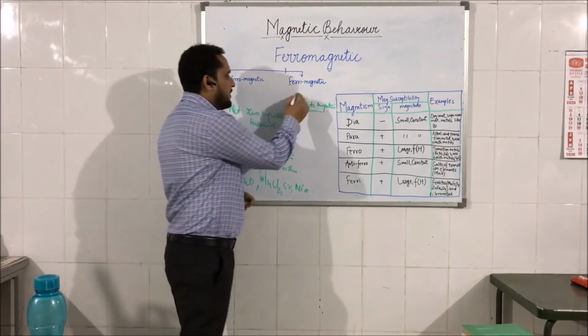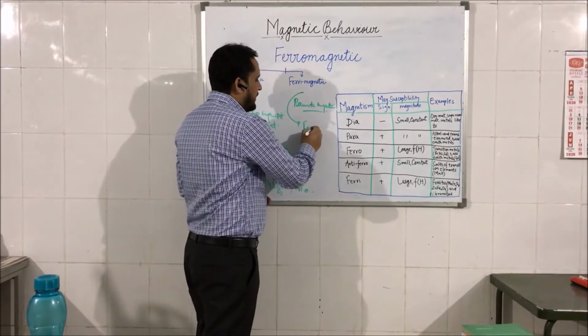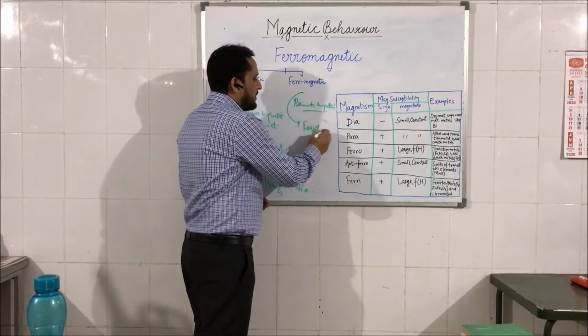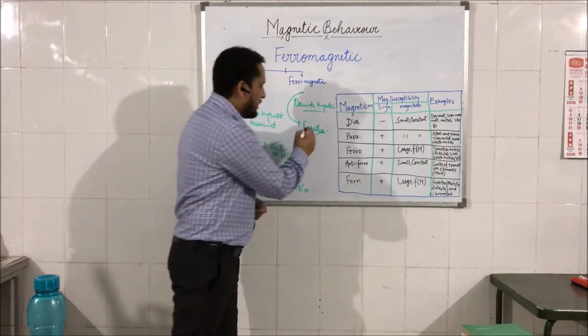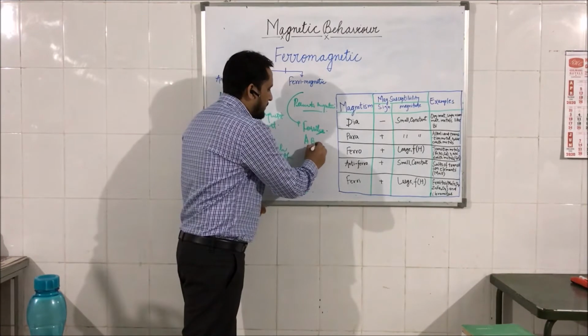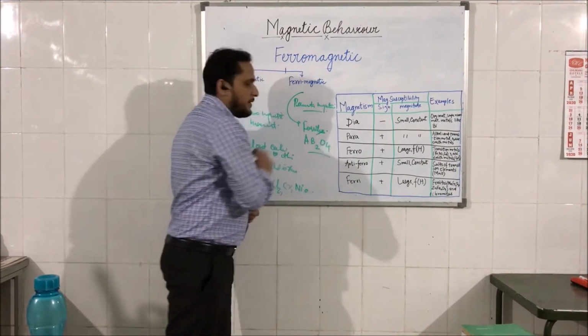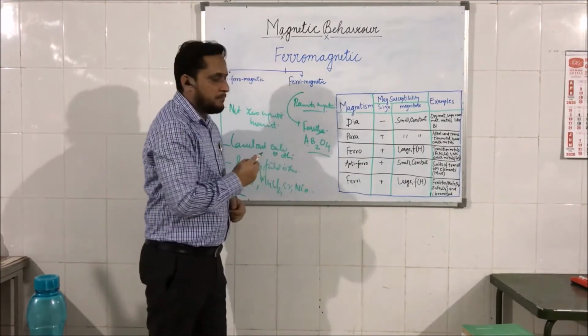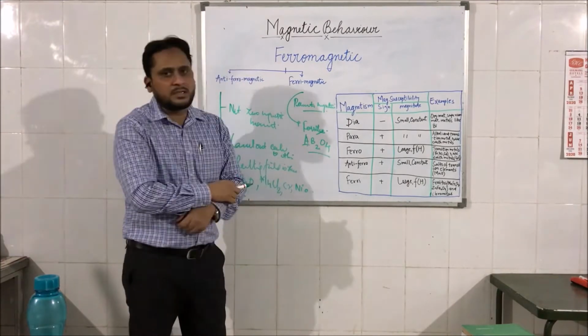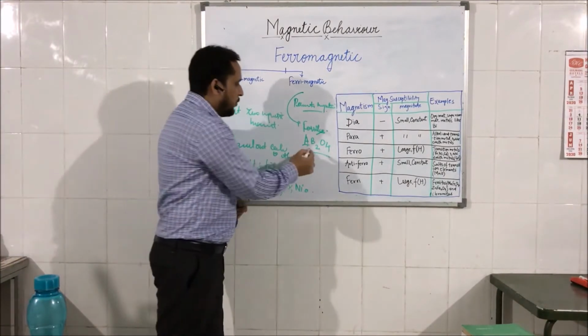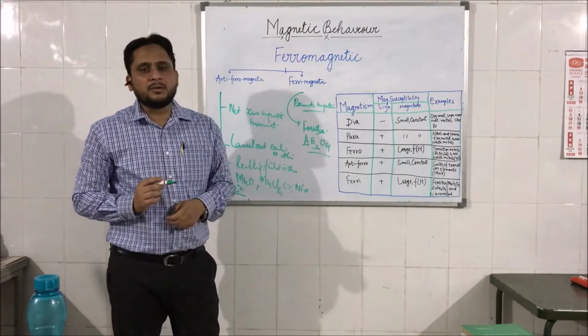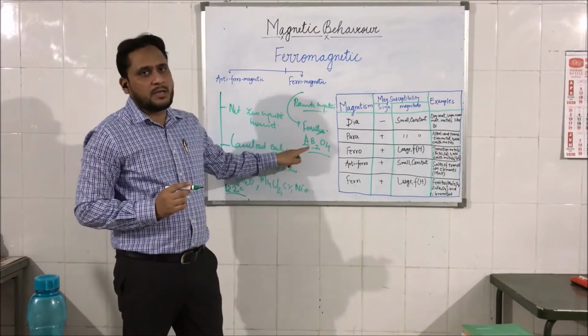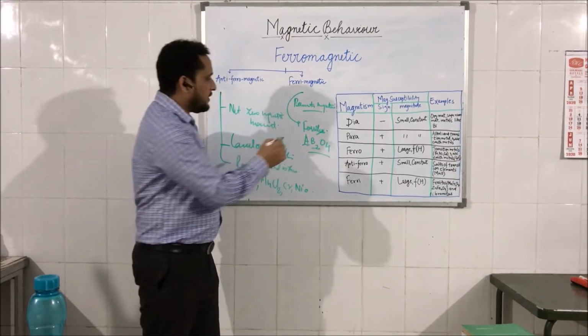The examples of these materials are ferrites. Ferrites are the most common examples of this category. Ferrites are characterized by AB2O4, where A and B are metals. A is generally a transition metal or alkaline earth metal, while B is a transition metal.